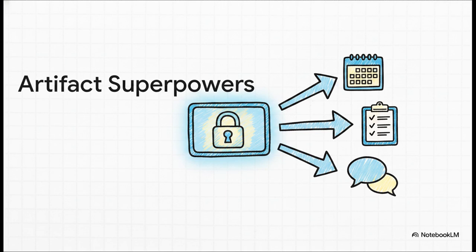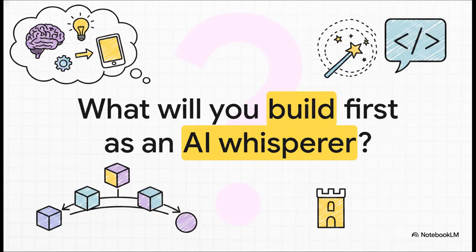And guess what? It gets even better. These are not just static throwaway files. Artifacts have some serious advanced superpowers that come with up to 20 megabytes of persistent storage. That means they actually remember data across your different sessions. You can maintain personal or shared data states. And through something called MCP, that's Model Context Protocol, these artifacts can plug straight into your real-world tools. They can read and write to your Slack, your Asana, your Google Calendar. It's wild.